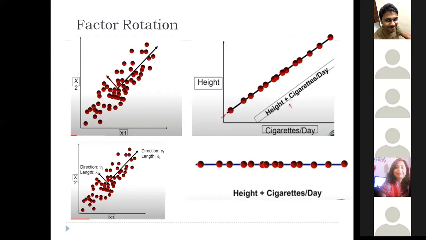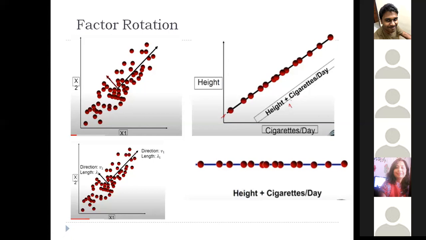There are different types of factor rotations available in R and Python, but to use them you really have to understand what it is. So here, consider two different variables, x1 on the x-axis and x2 on the y-axis. When you plot your data, it looks like they're a little correlated to each other.